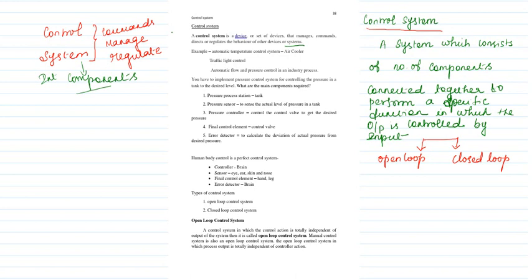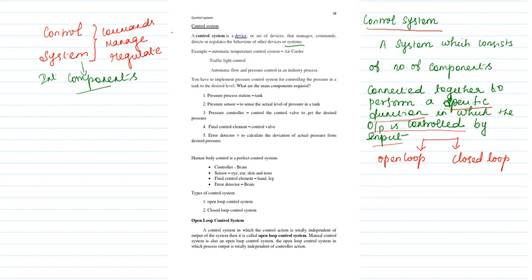So these are some examples of control systems. A control system consists of a number of components connected together to perform a specific function, in which the output is controlled by the input. That is what a control system is.